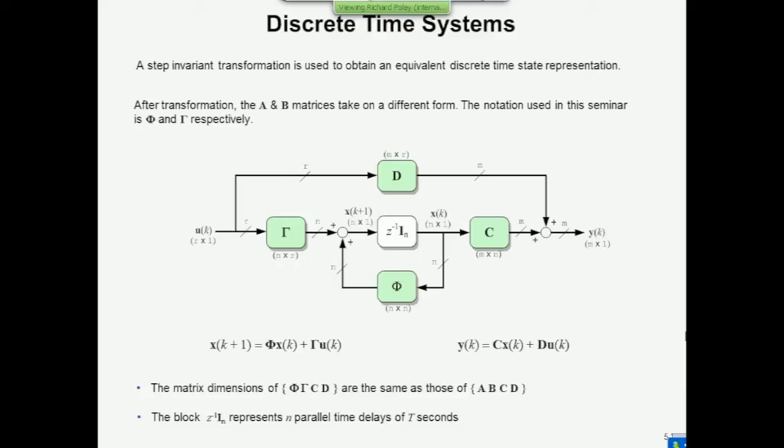So the dimensions are the same, and if you wanted to capture this in a nice compact notation, you use phi gamma CD between curly brackets, and it means the same as ABCD. And the other difference is that you've got delay elements rather than integrators.